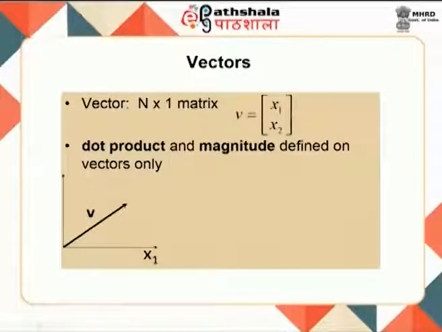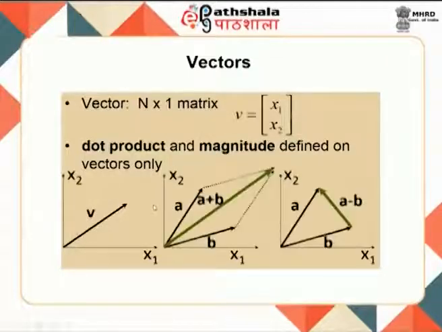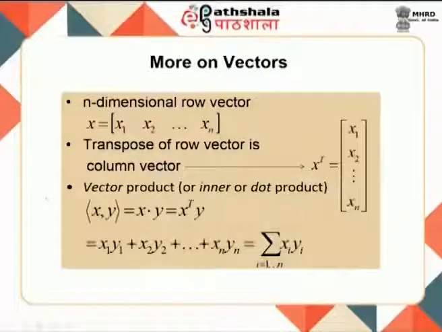So, you can have an n into 1 vector, and the dot product and magnitude are defined on vectors only. So, this is x 1, x 2, then you have a and b as vectors, and you have a plus b and a minus b as vectors. This is the representation of vector algebra, dot product and magnitude. An n dimensional row vector can be like this, and the transpose of the row vector is a column vector. The vector product, or inner or dot product, is normally given as x transpose y, which is x 1 y 1 plus x 2 y 2 and so on.